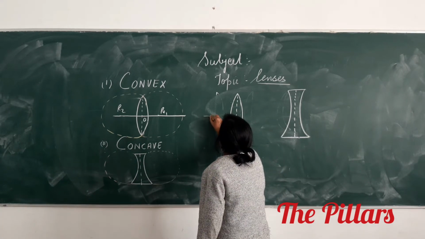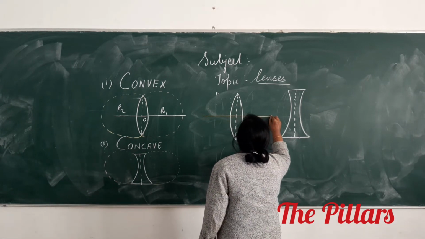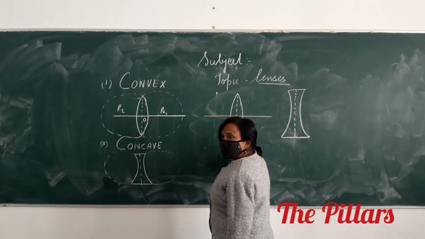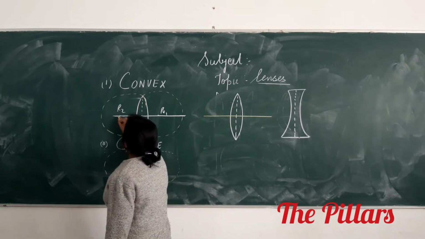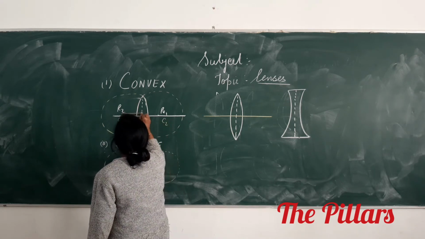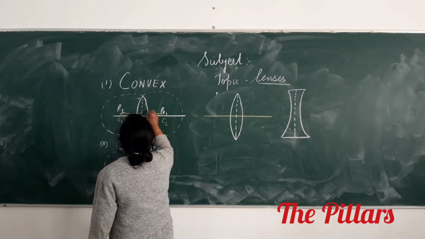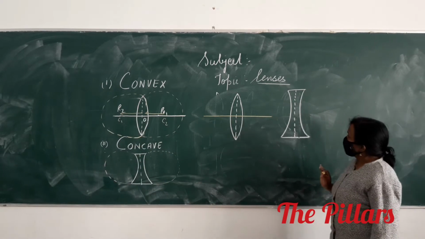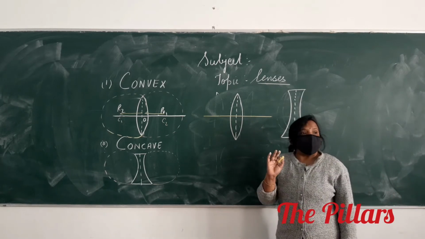How do you define optical center? What is this line called? Principal axis, joining what? R1 and R2. Or you can say this is C1 and C2. This distance was what? R2, and this distance was R1. Clear?